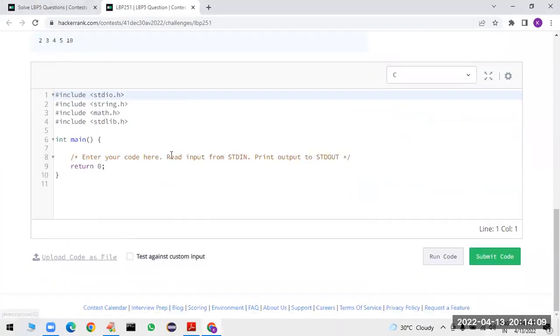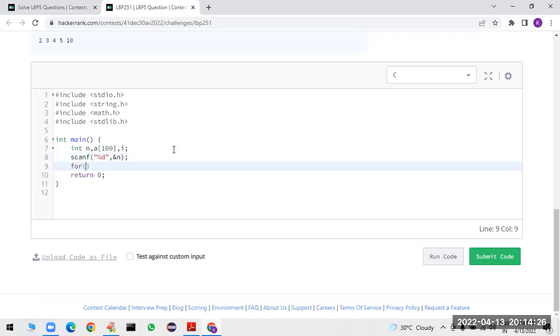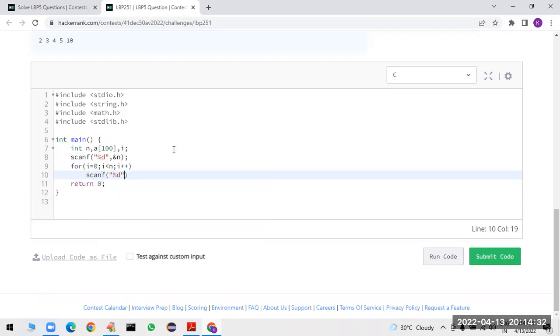I am taking C language first. Sir, we know the instructions very well. First we have to declare n. Sir, a[100] I am taking. Okay. The variable i must be required. Sir, first I am going to read the size of the array with scanf. After reading the size, for i = 0, i < n, i++, scanf("%d", &a[i]). I am reading all the array elements.